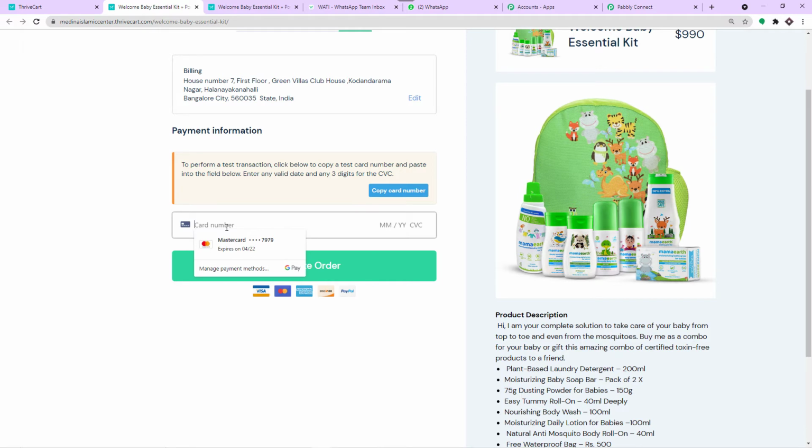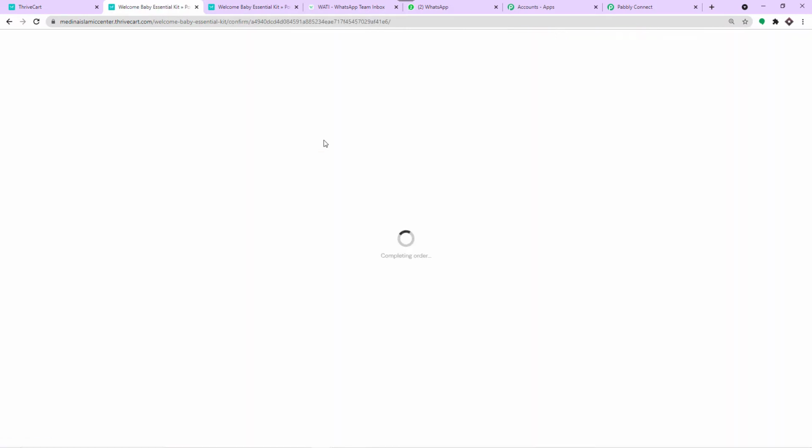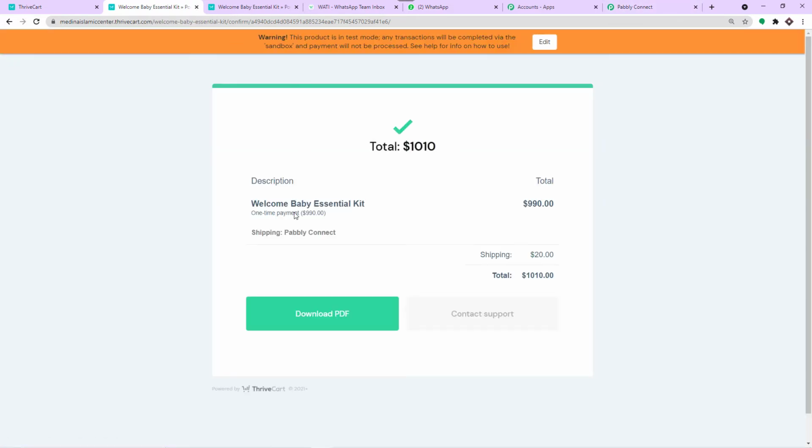Of course, we have to add the card details. So remember, this is a test account I'm working with. In your case, the customer will be filling in the real details. And let me just click on complete order. Okay, so the process is being done. So the idea is that once the payment is made for this particular product, the details of the product purchase will be made available in Pabbly Connect, because remember, we have an integration with this particular product in ThriveCart to Pabbly Connect. Okay, so the purchase has been made, the purchase is successful.